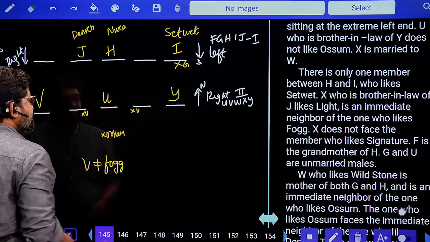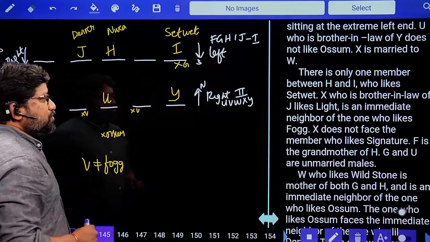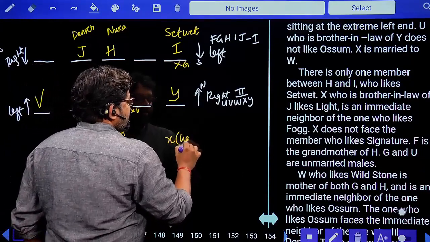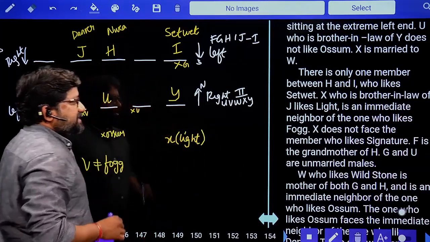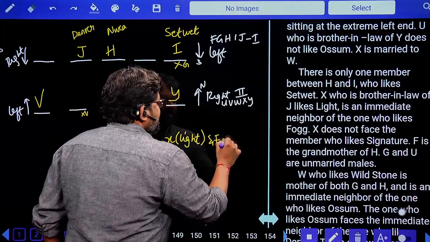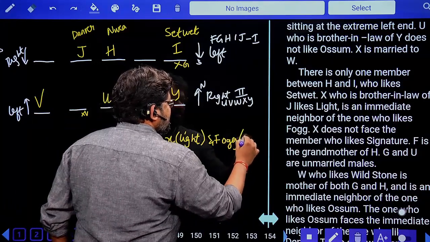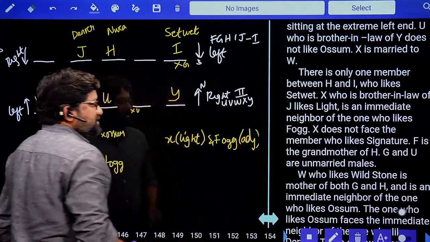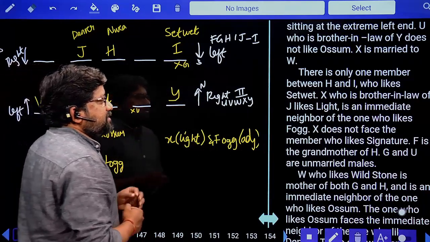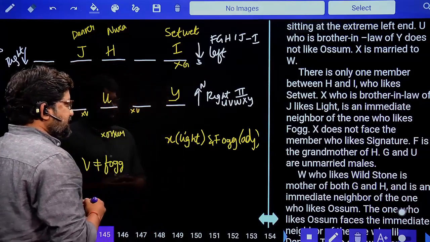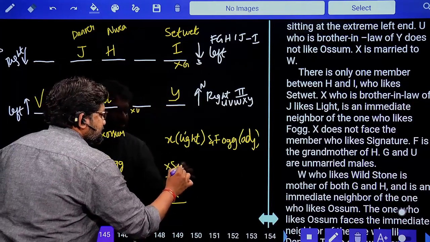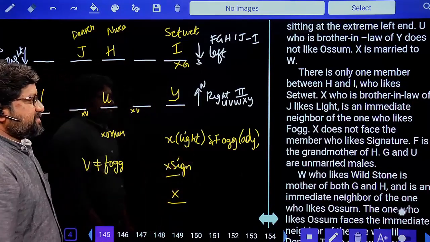So X should be coming in north, row 2. So X likes what? X likes light. Done. X likes light and is an immediate neighbor of the one who likes fog. So X who likes light and fog are adjacent. ADJ means adjacent. Next information: X does not face the member who likes signature. X does not face the one who likes signature.